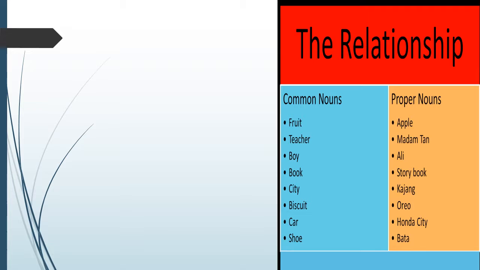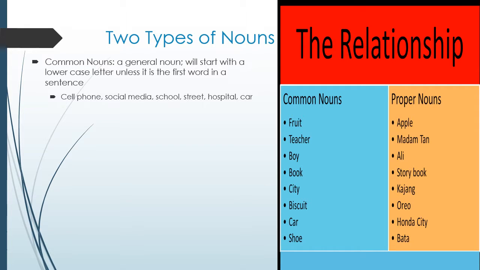We're going to focus on two types of nouns. The common noun, which is a general noun, starts with a lowercase letter unless it's the first word of a sentence. Common nouns are just general nouns, such as a cell phone, social media, school, street, hospital, car, man, boy, book. These are all common nouns. Note the picture. The relationship: common nouns, fruit, teacher, boy, book, city, biscuit, car, shoe.